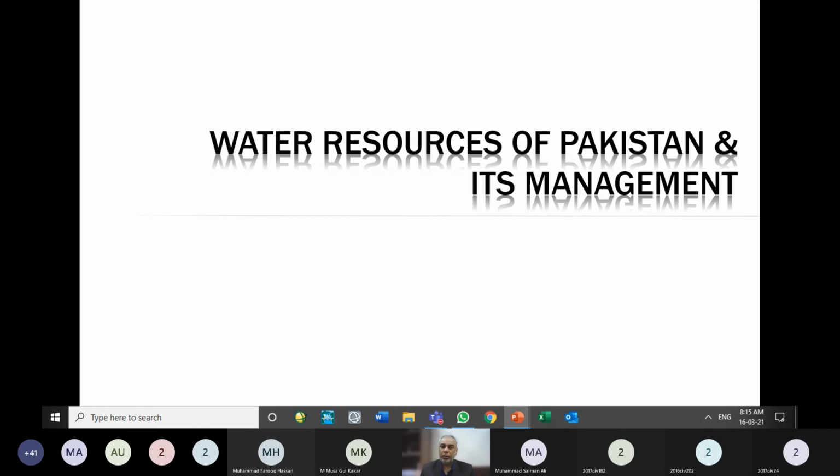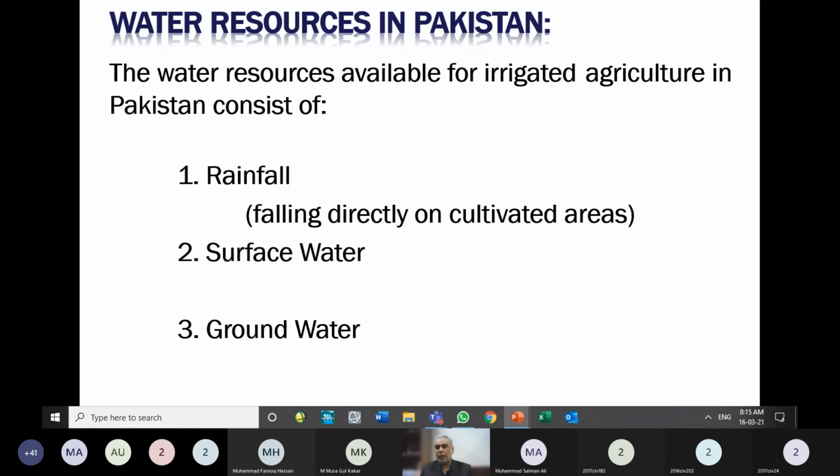So today we want to discuss water resources of Pakistan, how much quantity of water is available in Pakistan. Maybe in the hydrology subject, you might have been given how much is the water resources availability in Pakistan. If we consider, our irrigation system is being supplied water through three main sources. Our water resources consist of these three main sources.